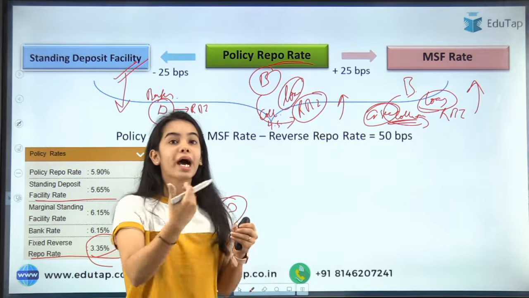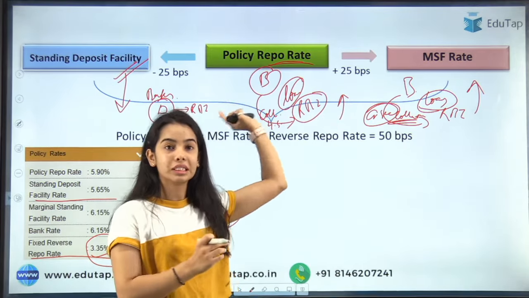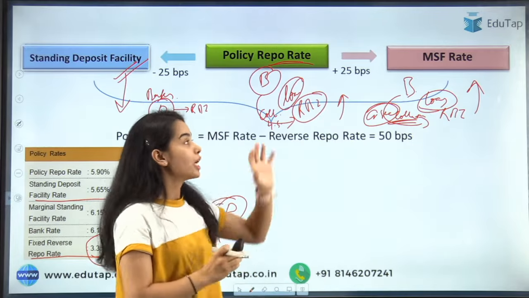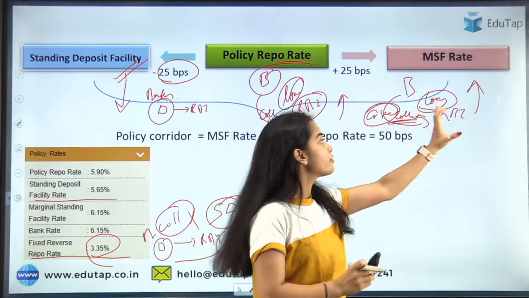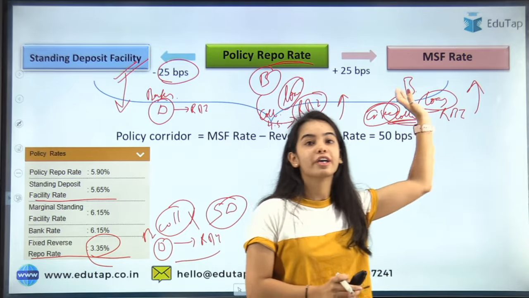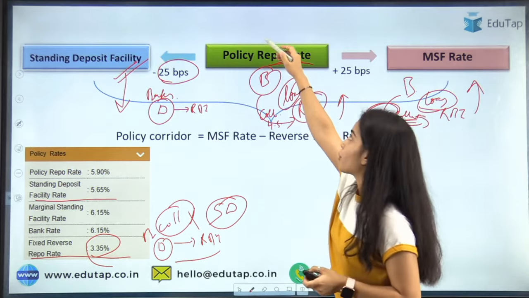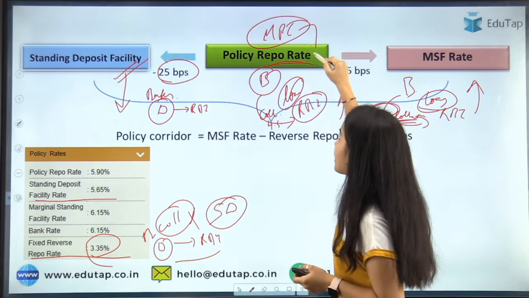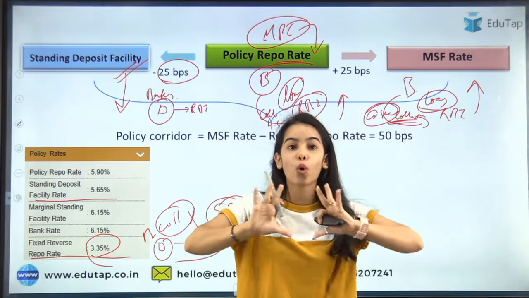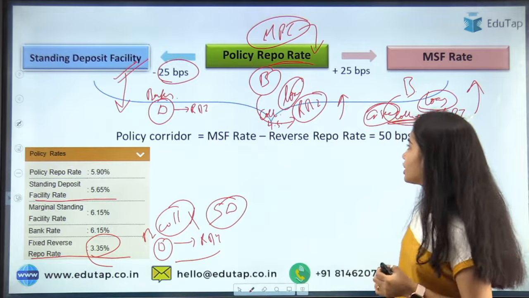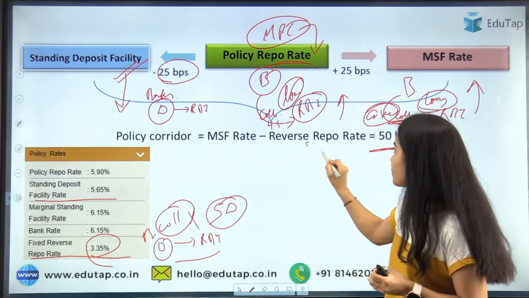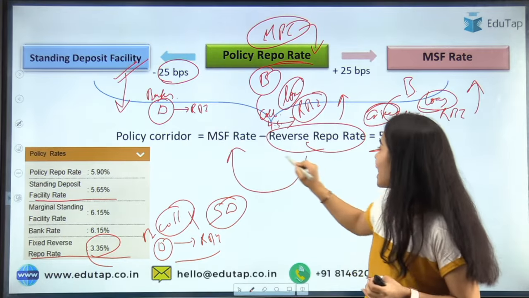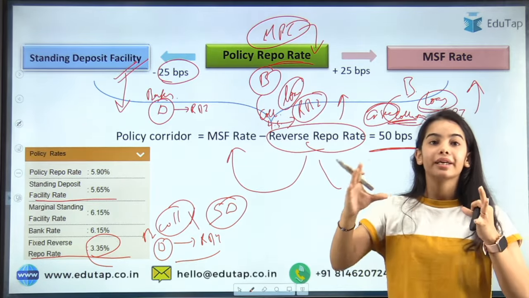Now how much higher, is there some relation between these three terms? Yes, there is a relation. The policy repo rate is higher than the SDF by 25 basis point, and the MSF rate is higher than the policy repo rate by 25 basis point. So if the Monetary Policy Committee decides to change the repo rate, that means it is changing the whole of the corridor. So there is a symmetry present here, the difference in the whole of the corridor is 50 basis point, and the repo rate, MSF and the SDF, these three rates are connected.